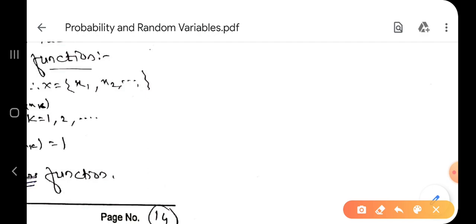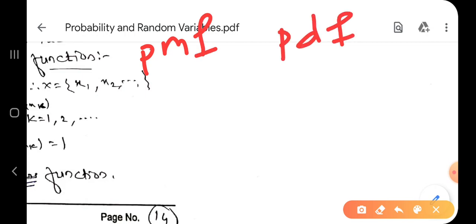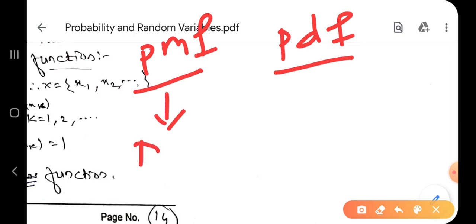Concentrate everybody. Probability distribution function has two types. One is probability mass function, PMF, and probability density function, PDF.